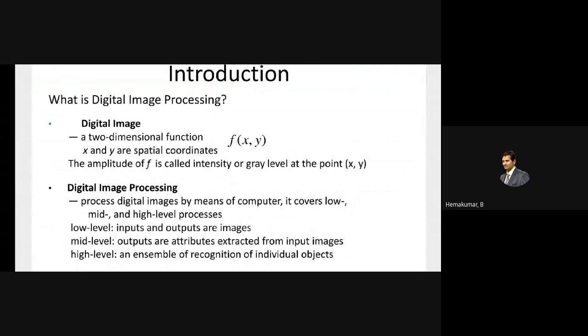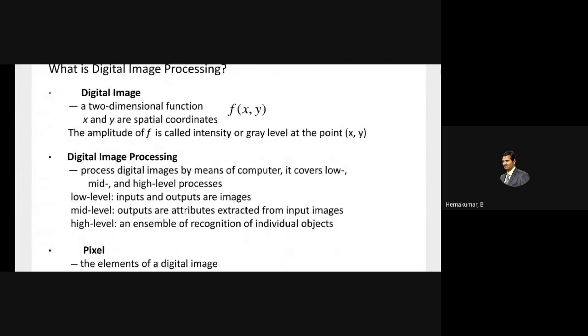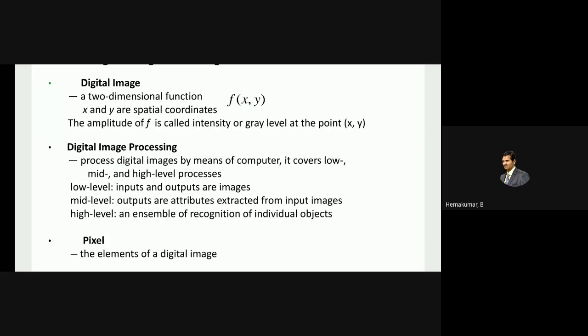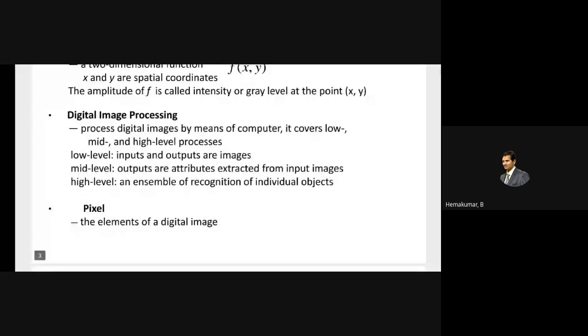What is the first we start with, the digital image processing. What is a digital image? These are all the obvious questions and answers which you may know. The digital image consists of a two-dimensional function of the position of the pixel, x comma y coordinate, in which the value of the pixel is the actual value and the coordinates denote the address where the pixel belongs. In the case of a color image, we'll be having a combo of R, G, B. In the case of a black and white image, we have only two values, either bright or dark.